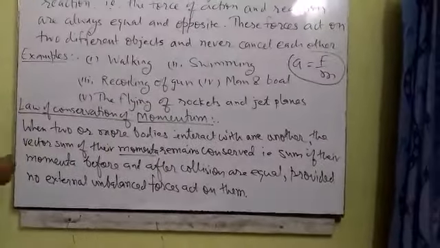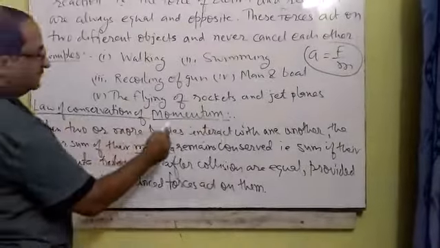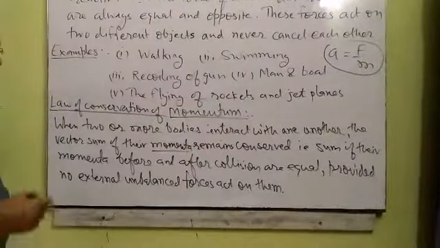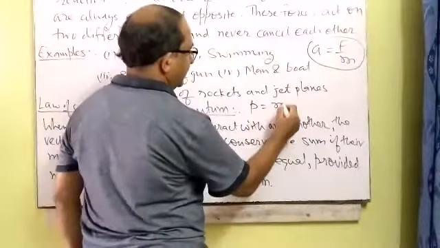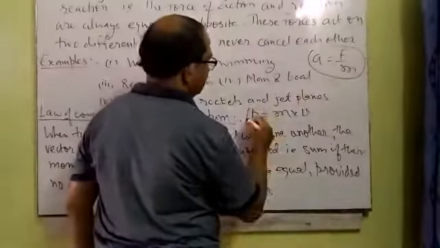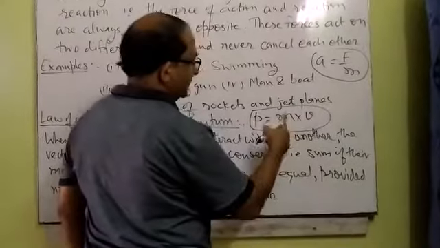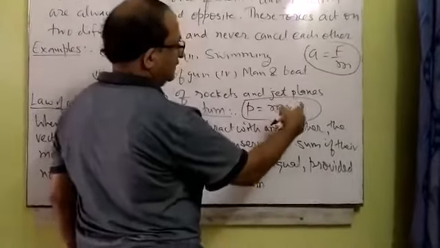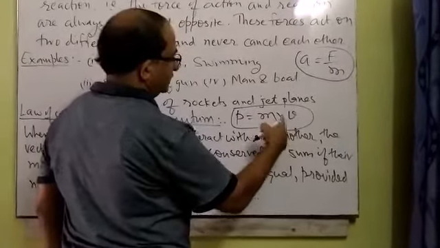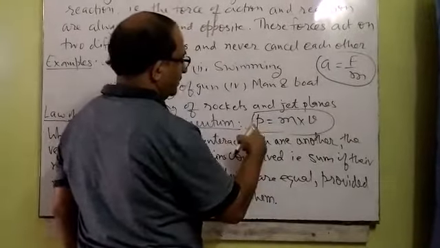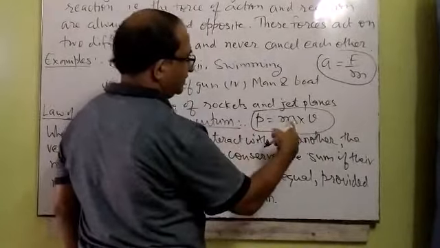The next topic is the law of conservation of momentum. I already introduced you to momentum. What is momentum? Momentum is the product of mass and velocity of an object. The mass is taken in kilograms, the velocity in meters per second. If we take the product of these two, this quantity is called momentum, and its unit is kilogram meter per second.